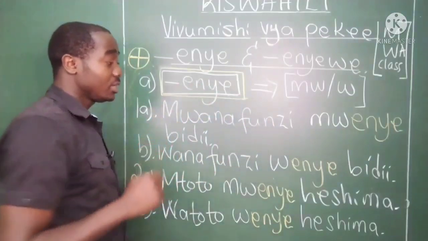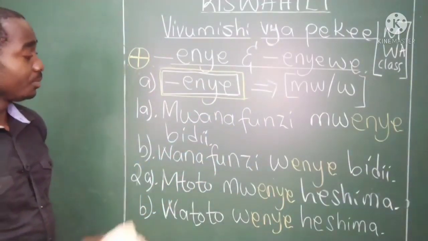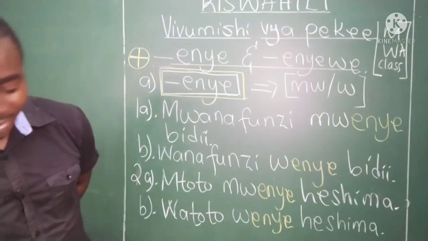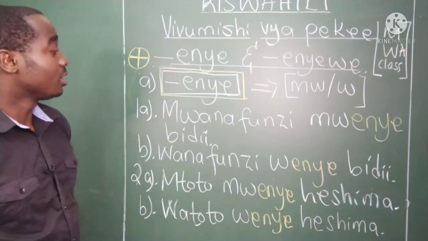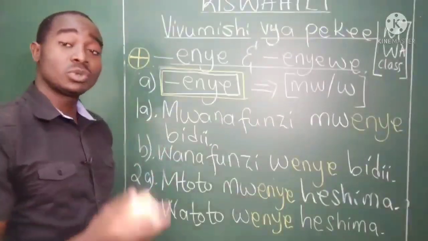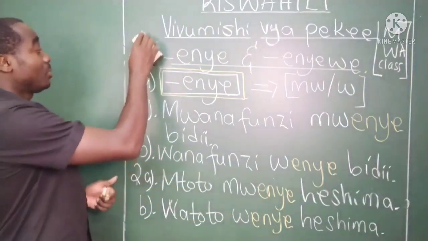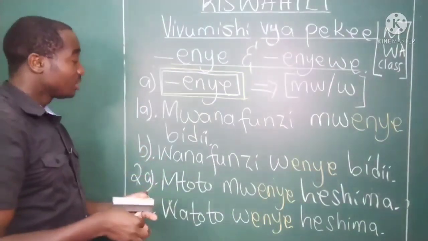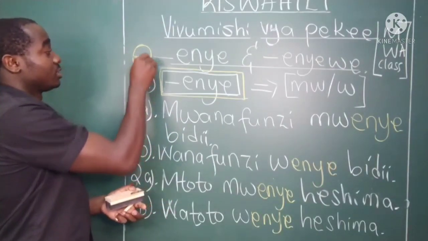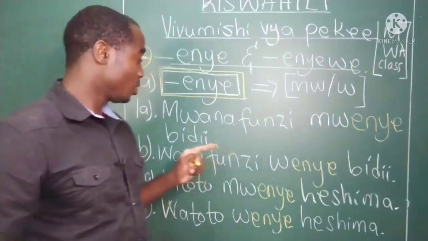Mwanafunzi mwenye bidii. I don't need to erase this one. I just have to erase specific parts. Okay. Mwanafunzi mwenye bidii. If we want to negate, here this other part is negation.